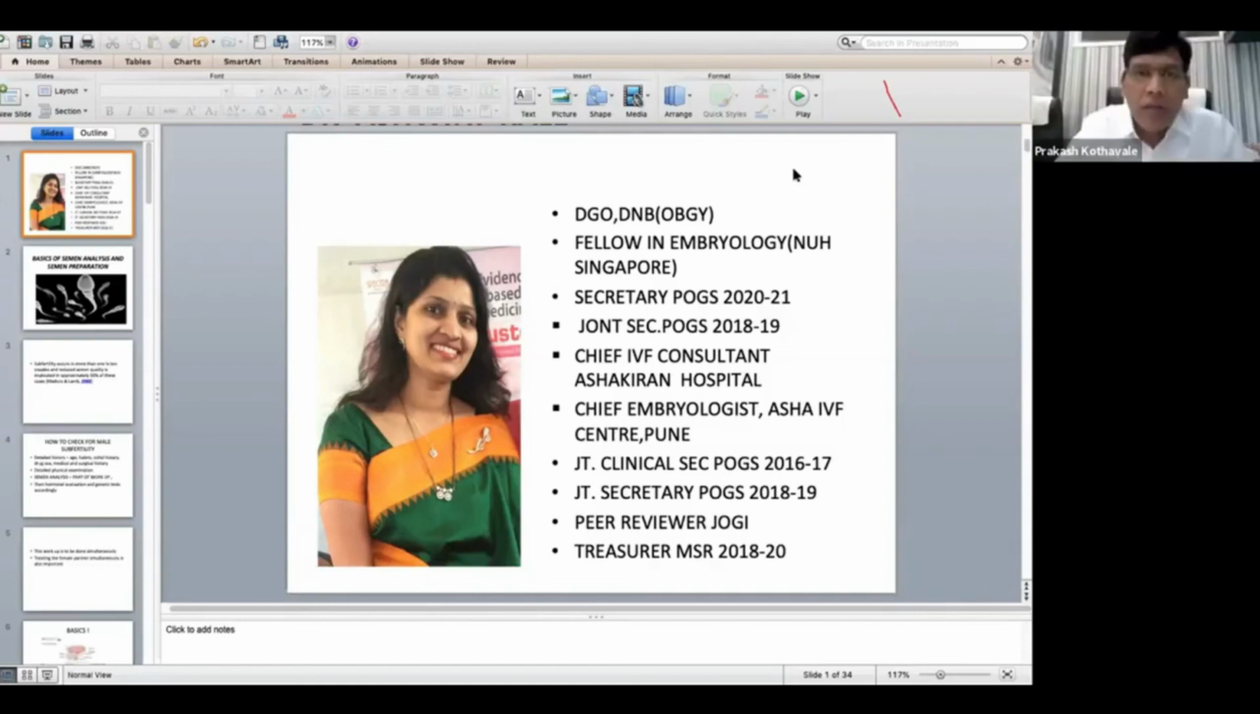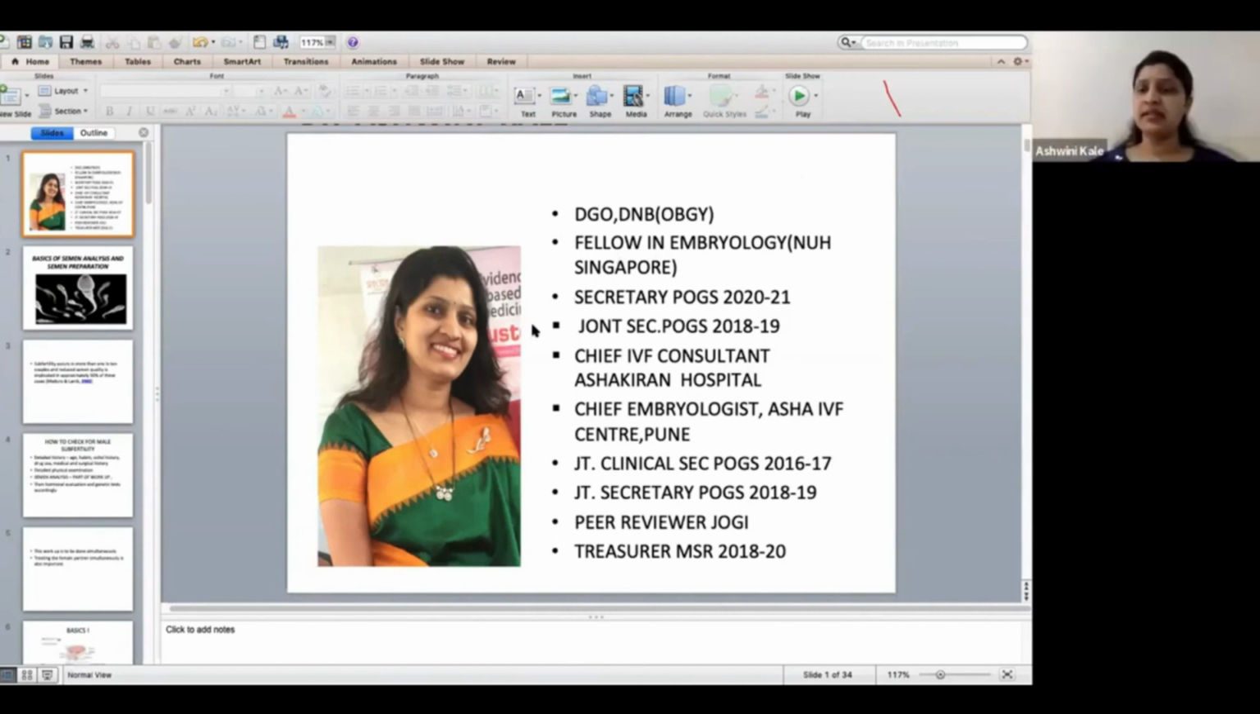And one more question from Dr. Jitendra: what are the recent lower normal limits of normal semen parameters according to recent WHO criteria? You already said about this. I already explained. This is the WHO 2010 manual.